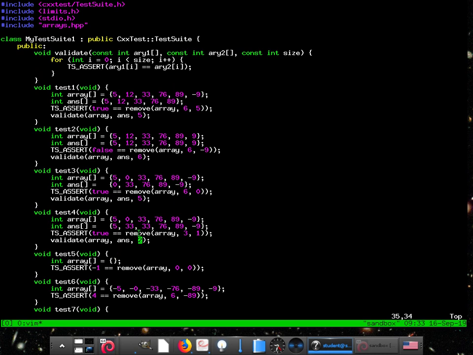So remember, when we pass it a size of 3, we're saying the array is only this length, right? So it's going to go down to 2 afterwards. So in reality, this is the answer, but the memory inside the array is still going to hold those values because they copied the 33 over for you. So that is actually what the answer is, just to show you explicitly what's happening in memory. But we're only testing the first 2 elements, so that's why I only passed it a 2.